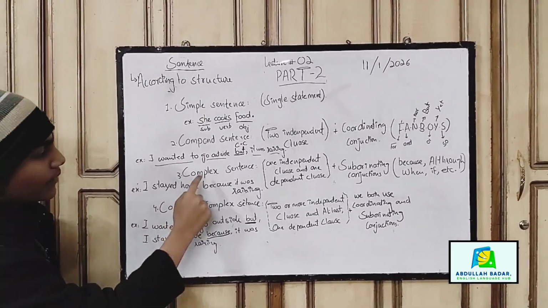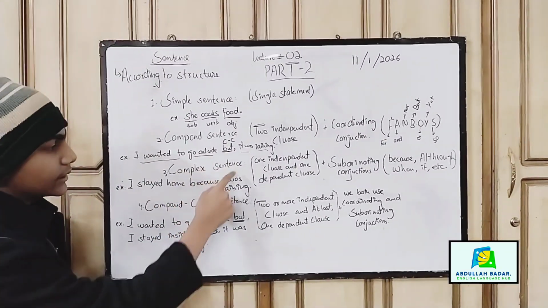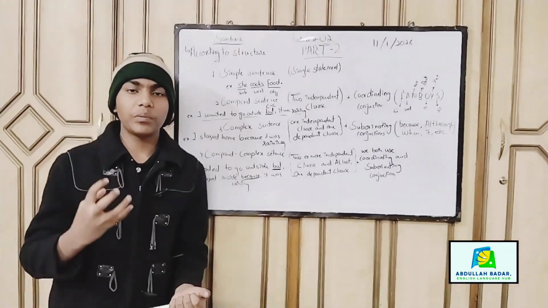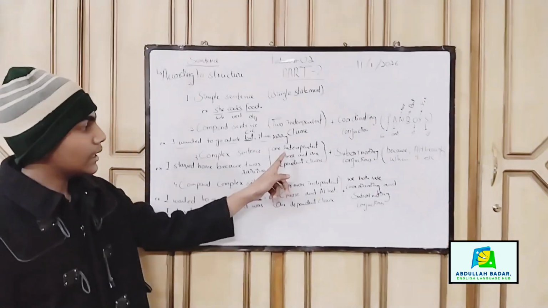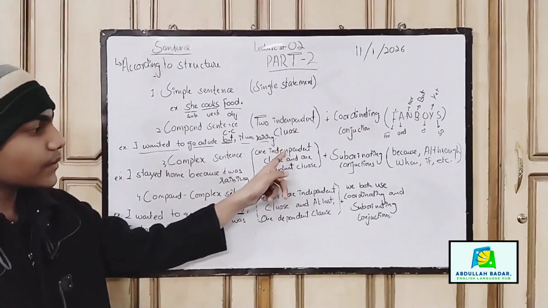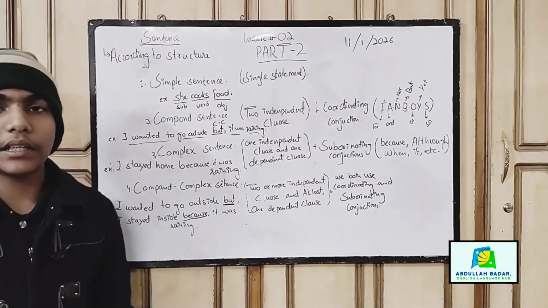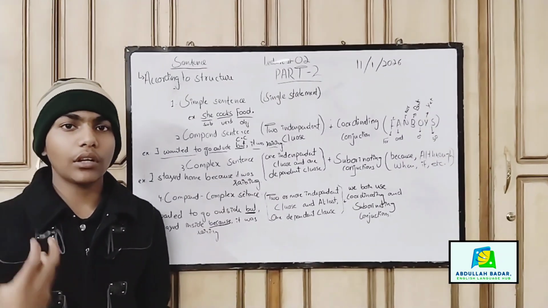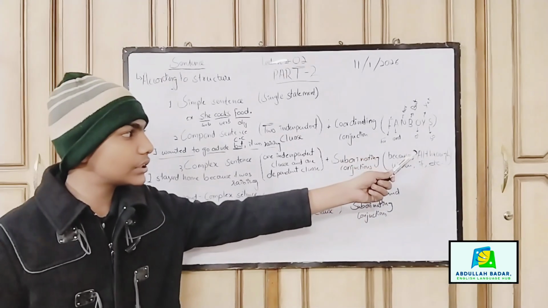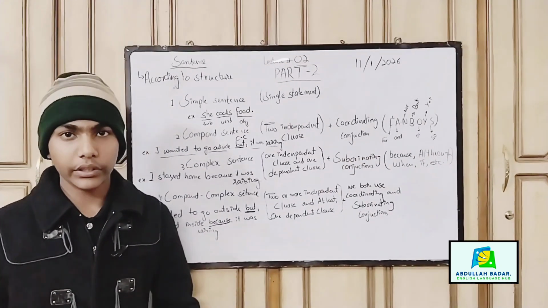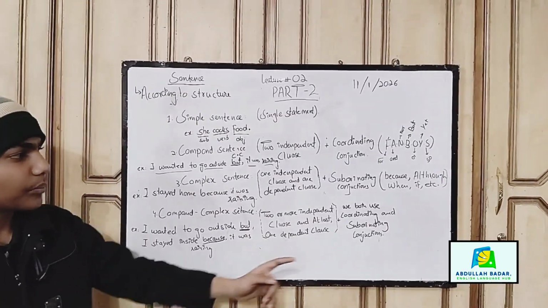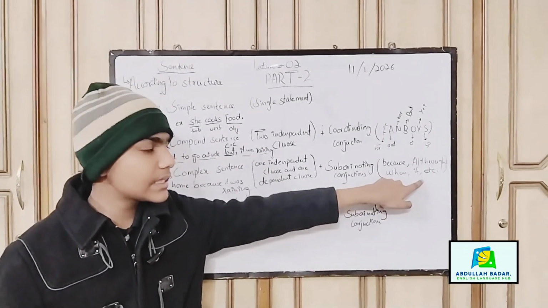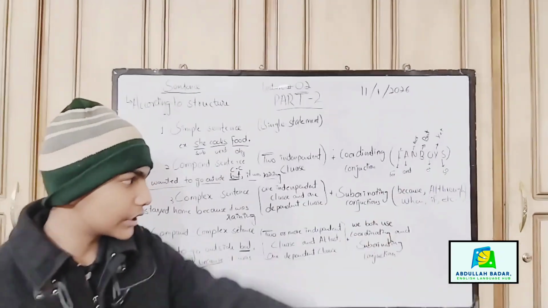Then we have the complex sentence. Complex sentences are those which have a complex structure. For example, one independent clause and at least one dependent clause, in which we use a subordinating conjunction. Except for the coordinating conjunctions, all conjunctions are called subordinating conjunctions. For example, because, although, when, if, since, etc. We have a lot of conjunctions.